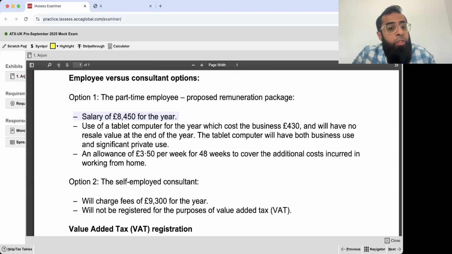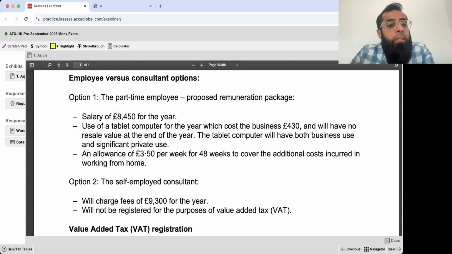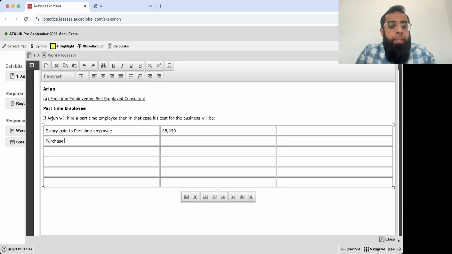Don't rush, just listen to me carefully. This will be our cost. We'll have to pay that. I will copy this pound sign and paste it through Control V. 8450. What else will be your cost? You will have to purchase this tablet computer for 430 pounds. Purchase of tablet computer, 430 pounds.